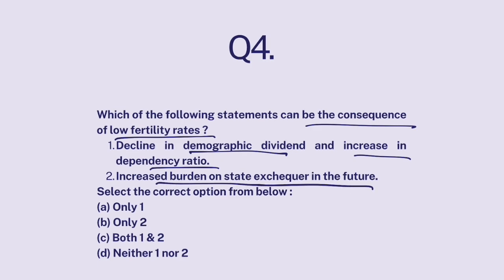Okay. So if people are going to have fewer children, then the youth population of that society would decline. That would mean decline in demographic dividend, and the proportion of older people would increase in that population. So that would increase the dependency ratio, because older people are dependent on the wealth produced by younger, working age people, right? So dependency ratio would increase and demographic dividend would decline.